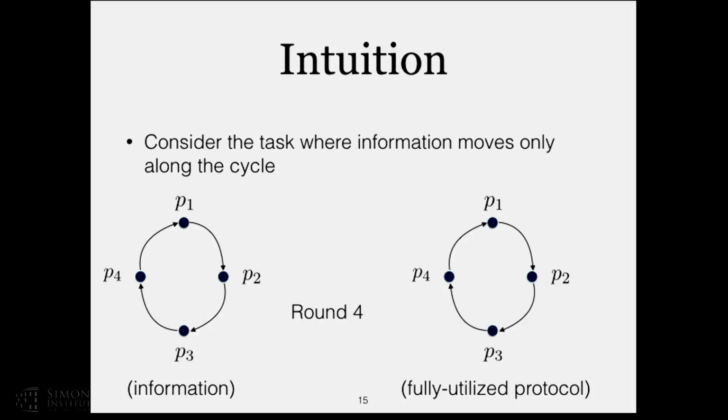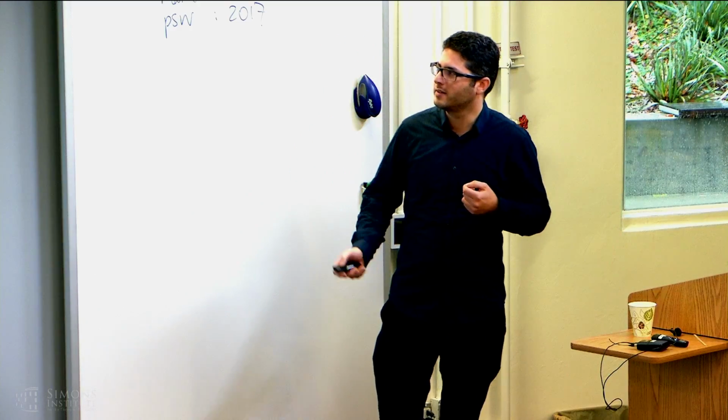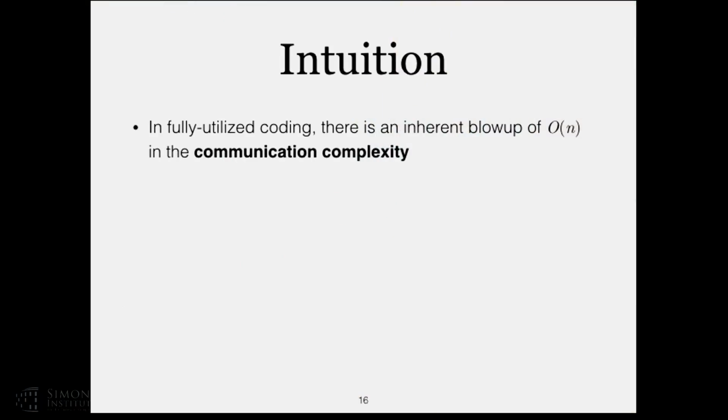Although the real information goes step by step, the fact that everybody speaks is very helpful for correcting errors. Because although I have nothing to say, I can still send some redundancy that will help me correct errors that happened in previous rounds. So in the fully utilized coding, we actually increased the communication by order of n, because instead of sending 1 bit in a round, we send n bits.